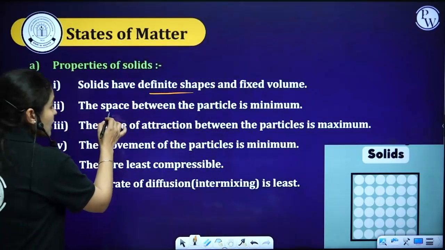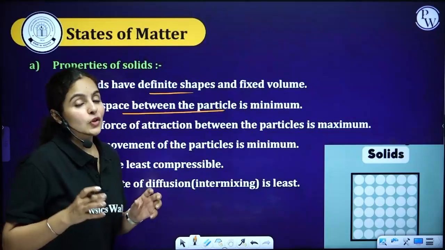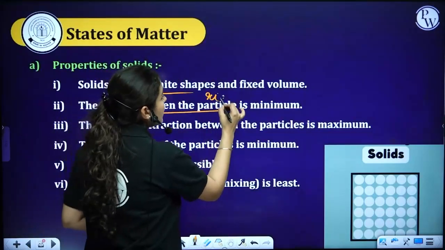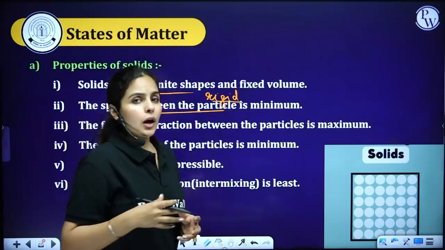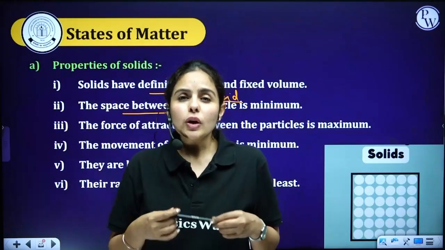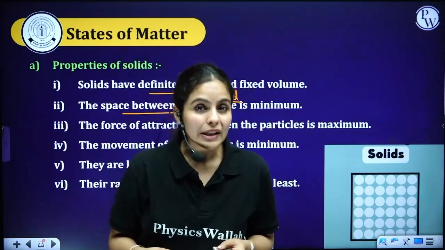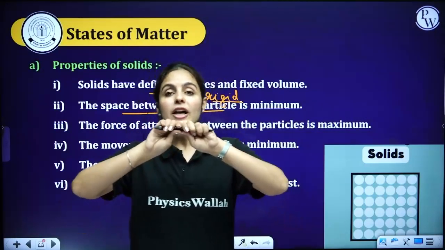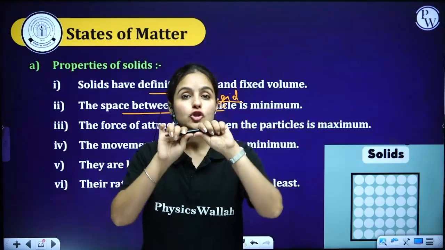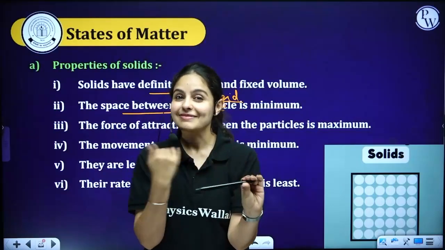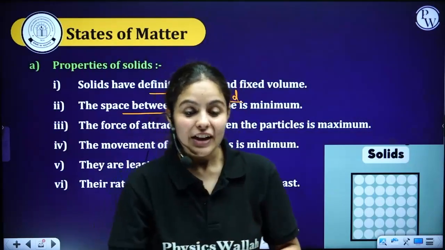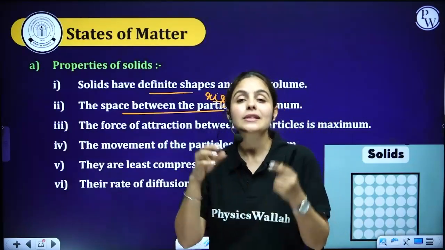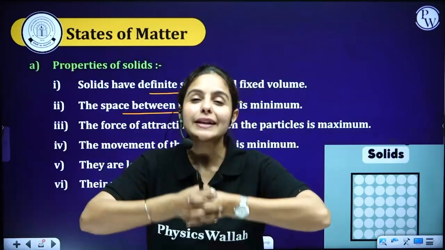Whereas the space between particles, as we are talking about solids, is quite rigid. They are rigid. What does rigid mean? Rigid means which do not tend to change their shape even after applying external force. So as I am applying external force, I cannot change the shape. I am going to break it. I can't do that. Okay, so even if I take a remote, I cannot change the shape because particles are too tightly packed.